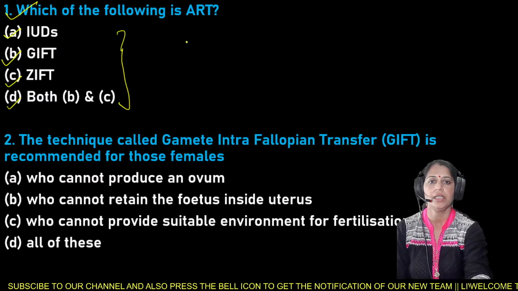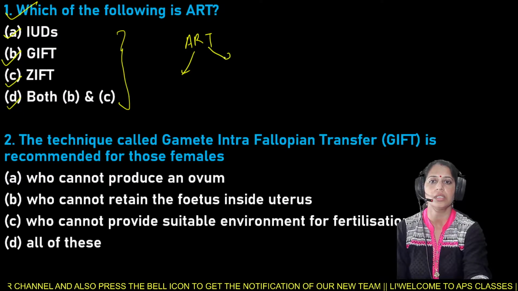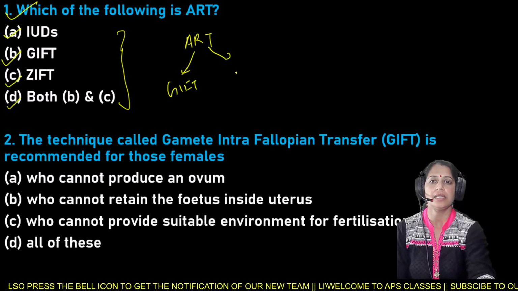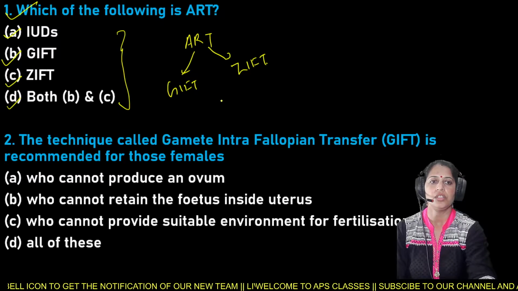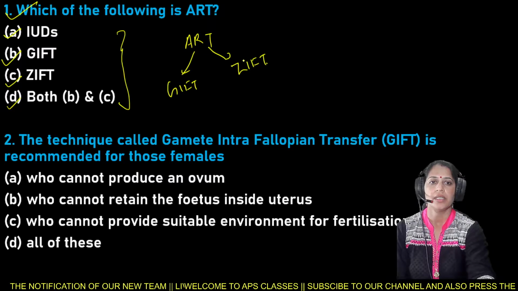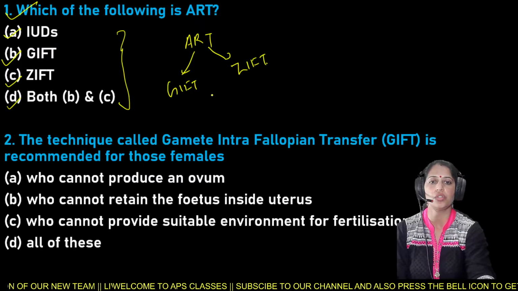So beta, here ART is both GIFT and ZIFT. GIFT is the gamete intrafallopian transfer, and ZIFT is zygote intrafallopian transfer.